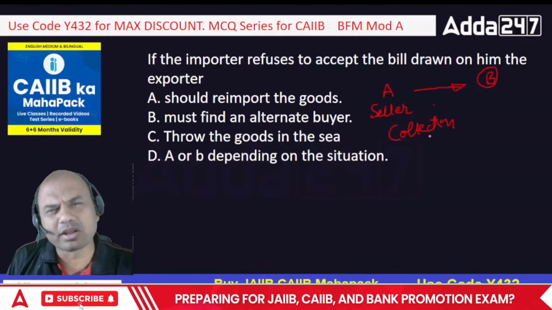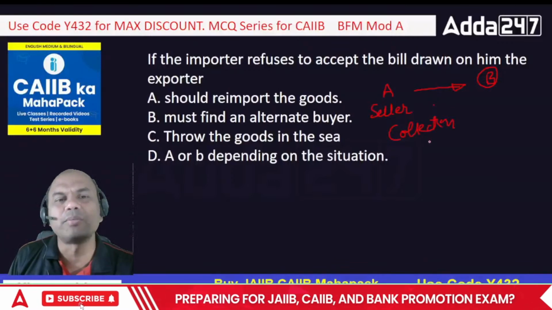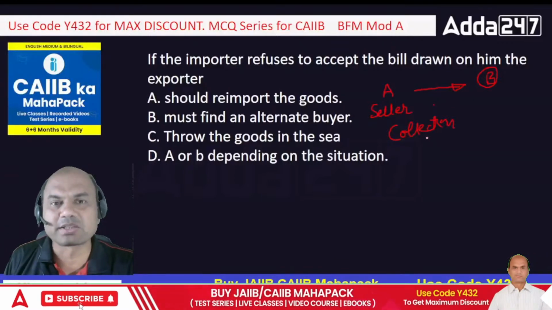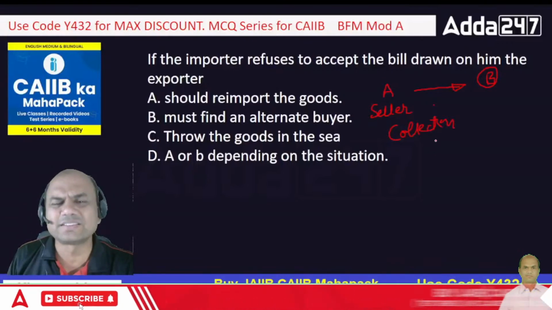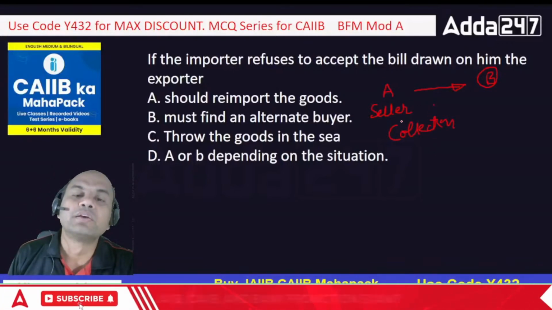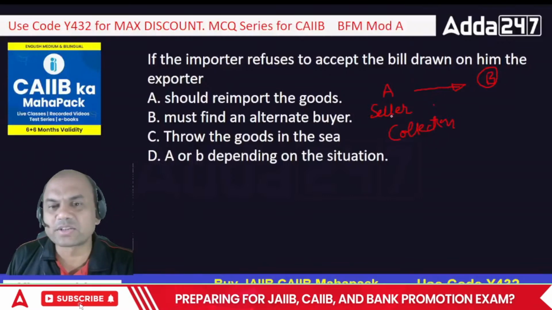Now there are more than these 4. Now BPO has come, banker payment obligation, that has also come. So main is these 4. Okay. Coming back. So seller has sold the goods.